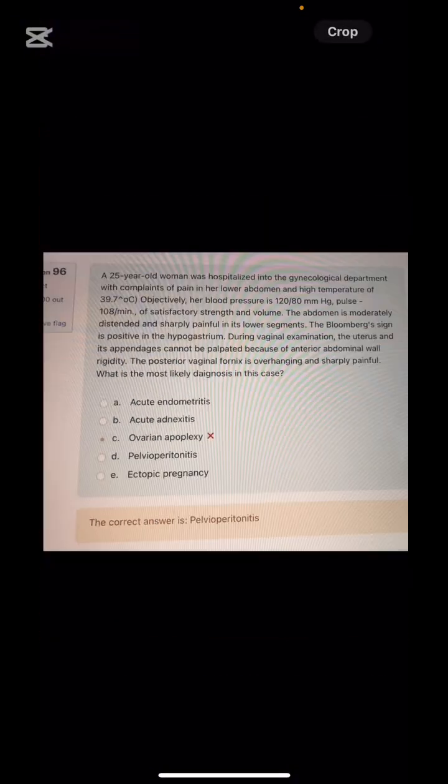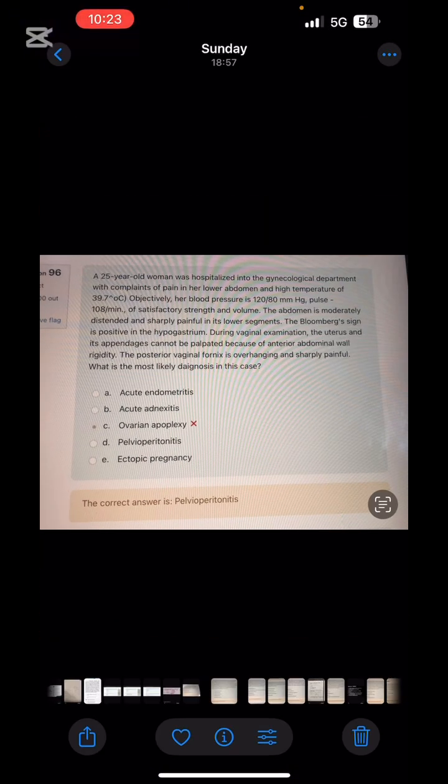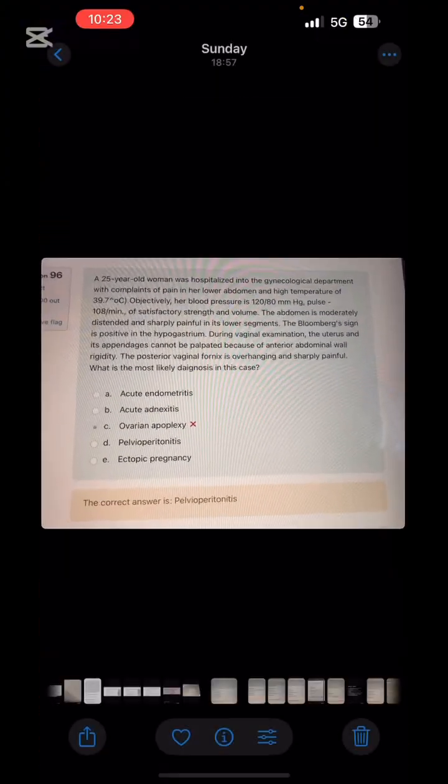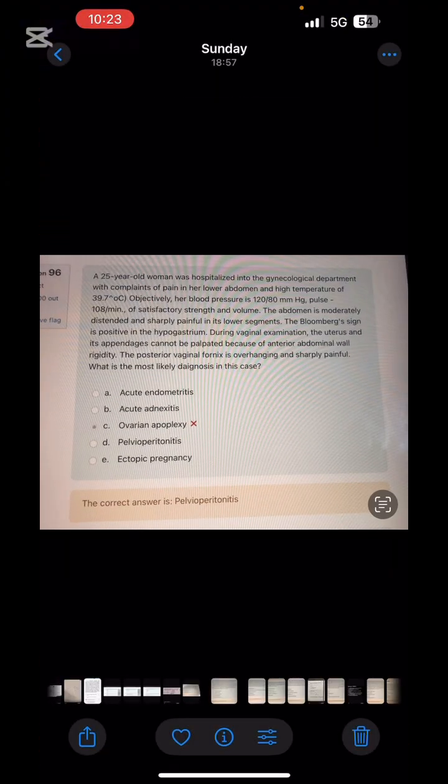Pelviperitonitis. Why not ovarian apoplexy? You told us that when the vaginal fornix is overhanging and sharply painful, please mark ovarian apoplexy. Sir, please read the whole profile of the case study. The Blumberg sign is positive, which is the sign related to pelviperitonitis. If you are going to mark ovarian apoplexy, please make sure that the question contains posterior overhanging of the vaginal fornix. But please at least read the whole question. The Blumberg sign, the sign of peritonitis, is given in the question. So what will you mark in this case?